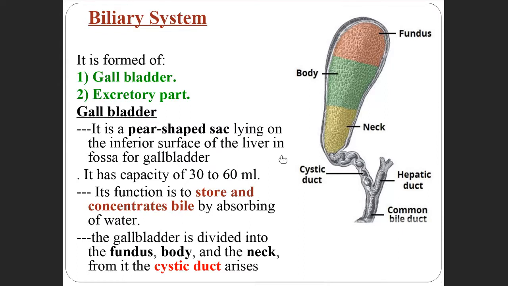What are the parts of the gallbladder? It has the fundus, body, neck, and the cystic duct. These are the parts of the gallbladder.